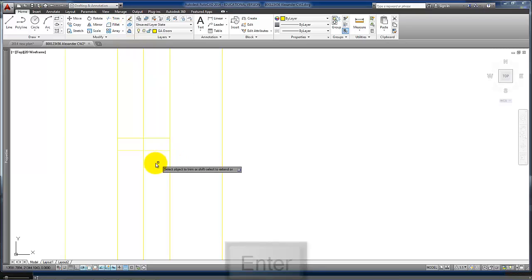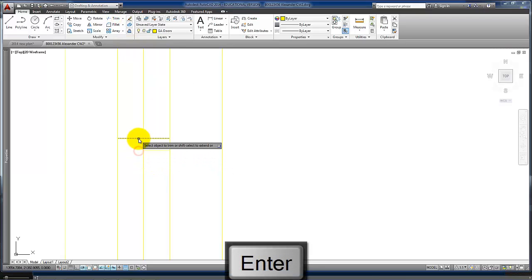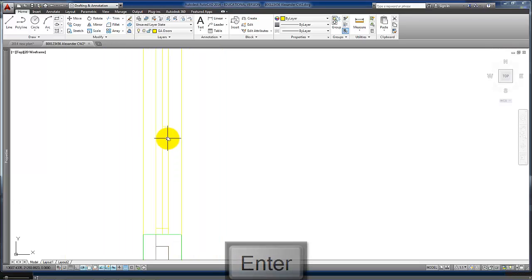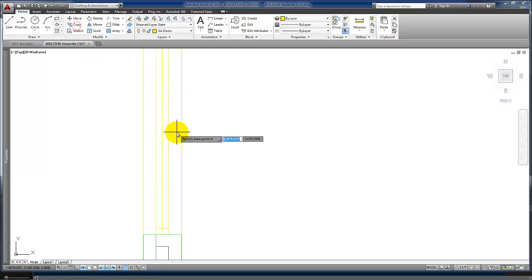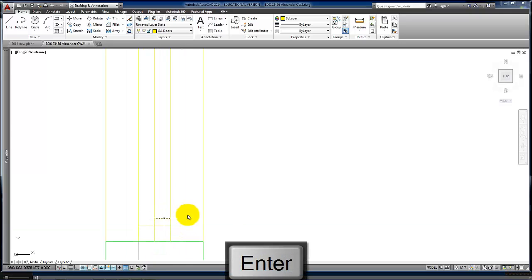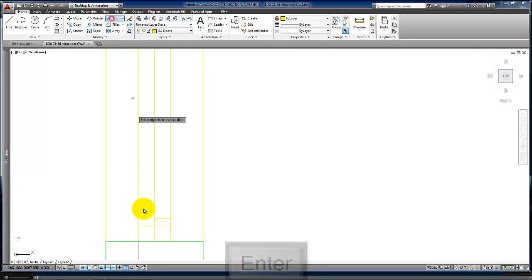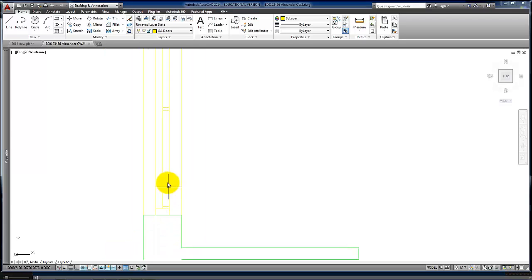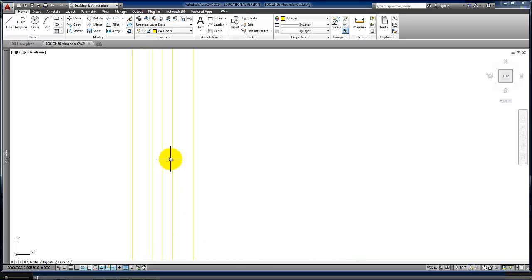Then we can trim these 2 lines off here, and then we can copy that line down so that it's out by 25 millimeters there. What we can do is trim off that part of the line there. So now we have a frame and 1 door in position.